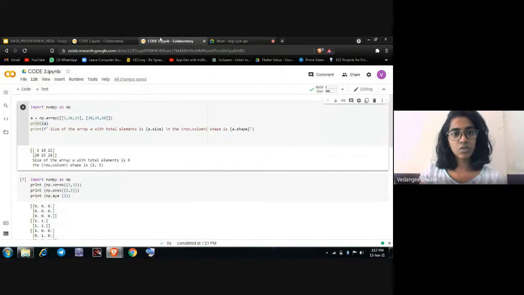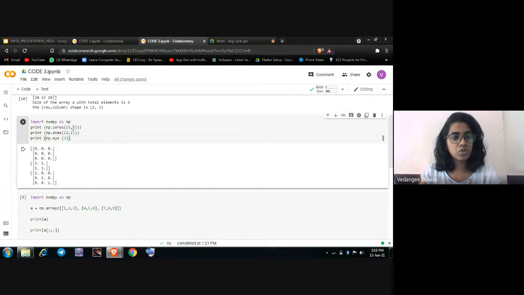If we look at the code here, we have imported NumPy as np, and we have given an array of 5, 10, 15, 20, 25, 28 respectively. Then we print A, so we get the matrix A, and then we print the size of the array and its shape. The output for the size is 6, since the array consists of 6 elements, and the shape, the rows and columns, is a 2 by 3 matrix.